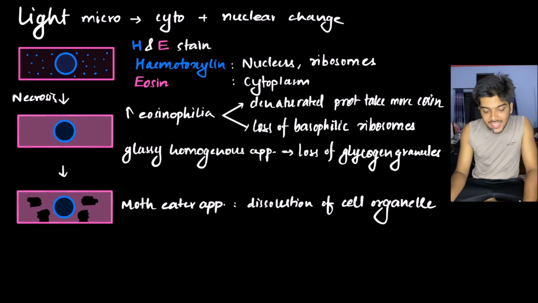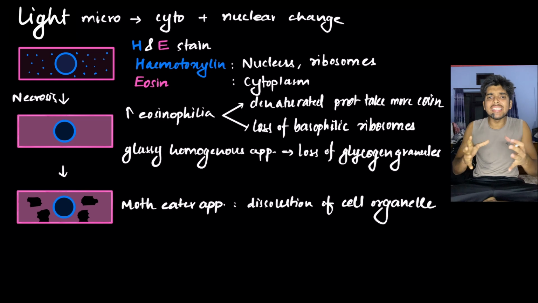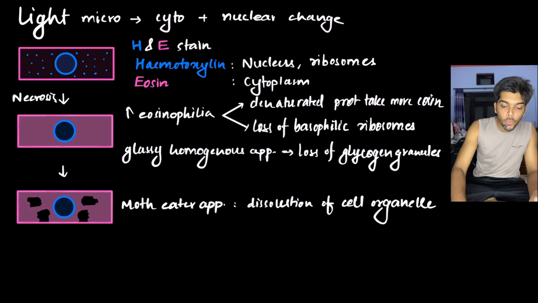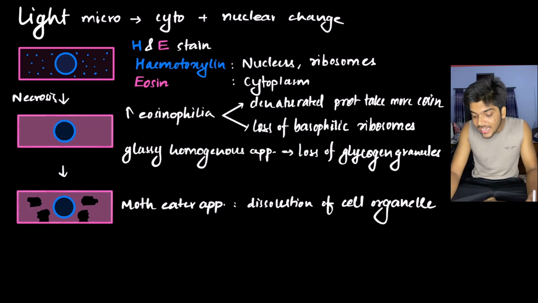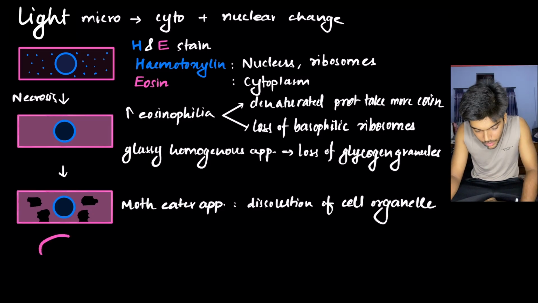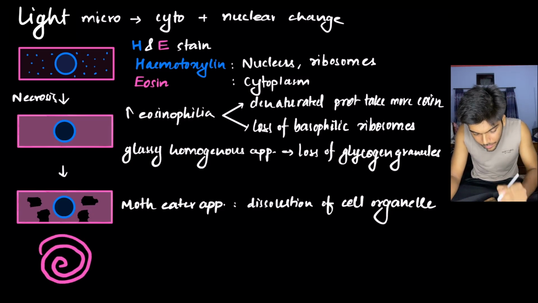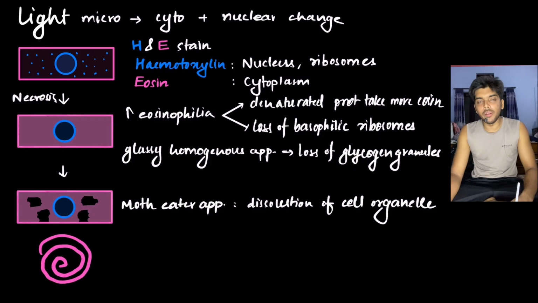During necrosis, there is disruption of the plasma membrane, and eventually the complete cell gets destroyed, and the plasma membrane containing phospholipid gets destroyed as well. When phospholipid gets destroyed, it curls up within itself. This curl of phospholipid is referred to as a myelin figure.